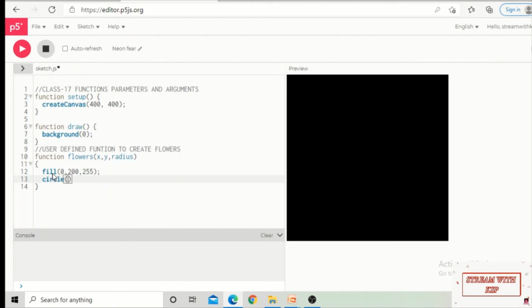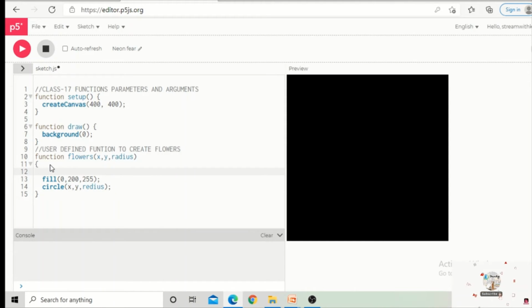My circle instruction needs to take the x and y position from the parameter values. And if I want to make the circle in the form of a flower, I also want to display one rectangle, one stick for that flower. So let me also create one rectangle here.